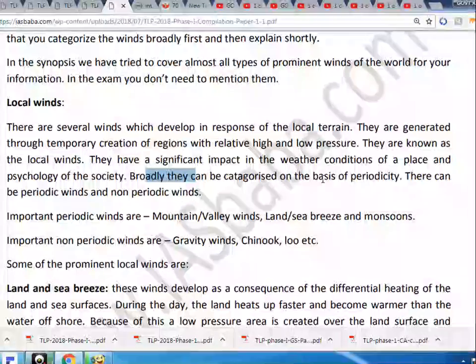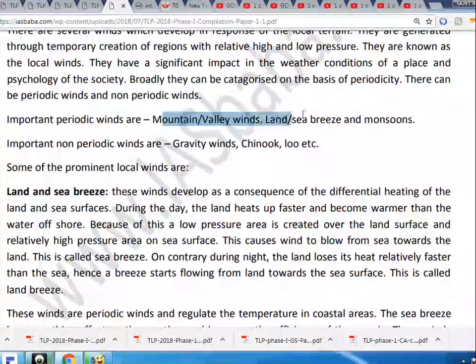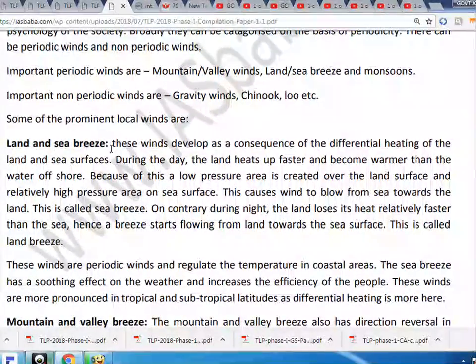Broadly they can be categorized on the basis of periodicity. There can be periodic winds and non-periodic winds. Important periodic winds are mountain and valley winds, land and sea breeze, and monsoons. Important non-periodic winds are gravity winds, Chinook, Bora, etc. Some of the prominent local winds are land and sea breeze.